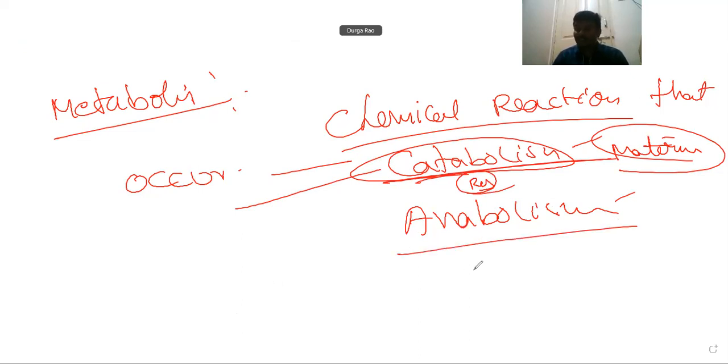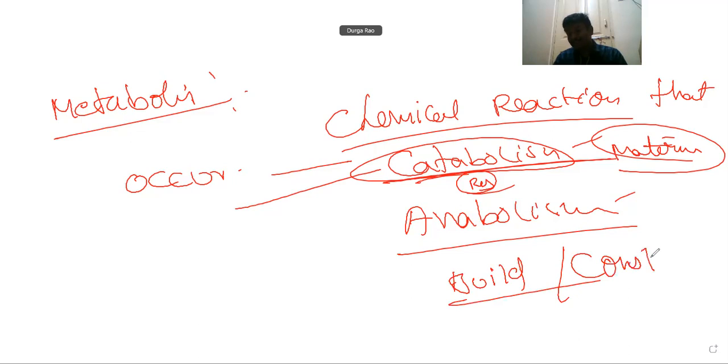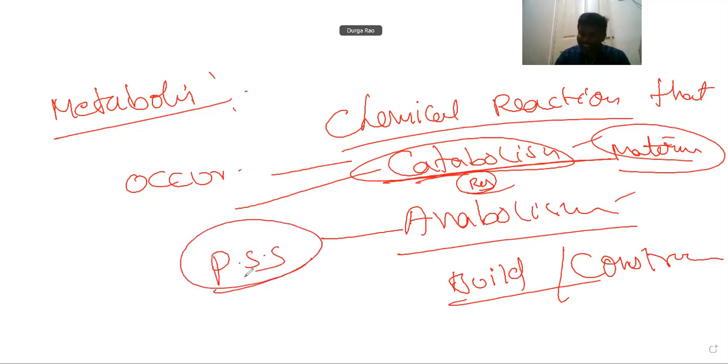Anabolism means construction of food material, building or constructing various kinds of materials. For example, photosynthesis. During photosynthesis, food is constructed.